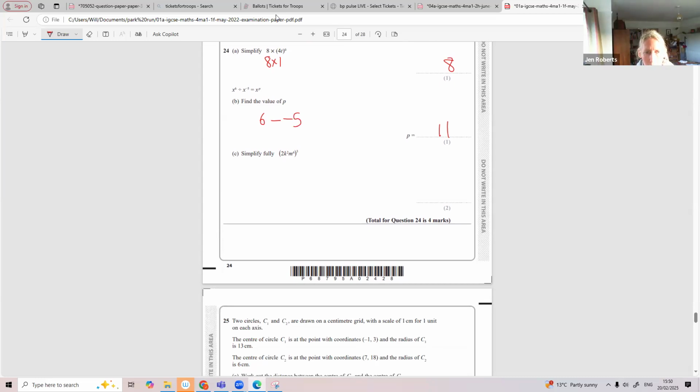Got to power 3 everything in this bracket here. 2 cubed is 8. k squared cubed, you multiply these powers here. k to the power 6. m to the power 4, to the power 3, multiply those to get m to the power 12.